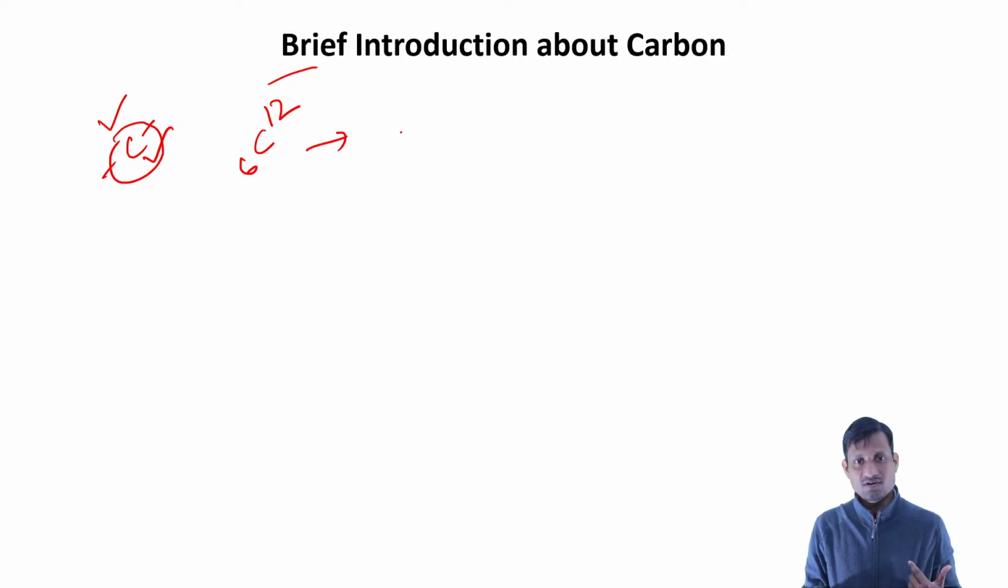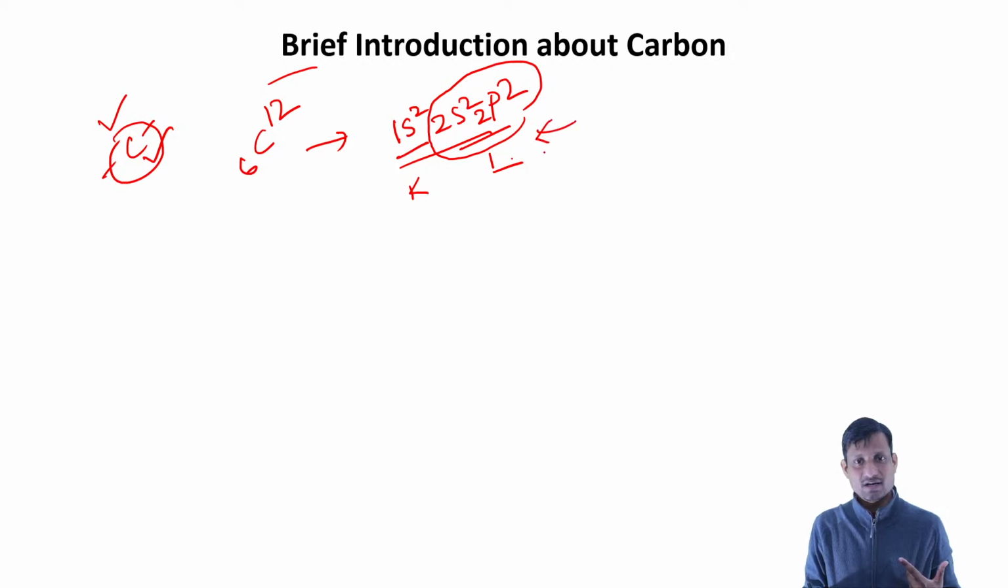Okay, so if you think about the electronic configuration, it is 1s2, 2s2, and then 2p2. Basically this is the electronic configuration. And if we talk in terms of the shells, K is the first orbit, and then L is the outermost orbit. So when we talk about this, in the outermost shell we have 4 electrons. That is basically the valency of carbon.